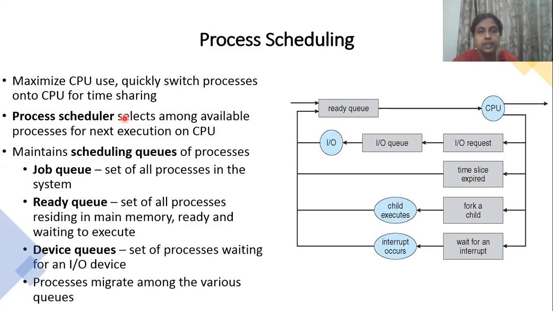Next is maintaining scheduling queues of the process. If there is only one process and I am doing only one work, it won't be a problem. Full CPU resources are allocated to that one particular job, and the CPU can complete the work fast.